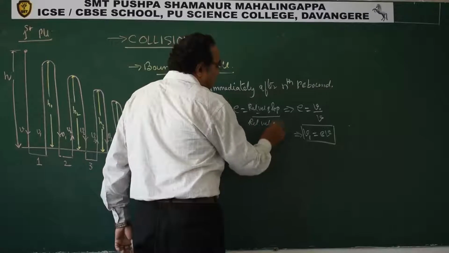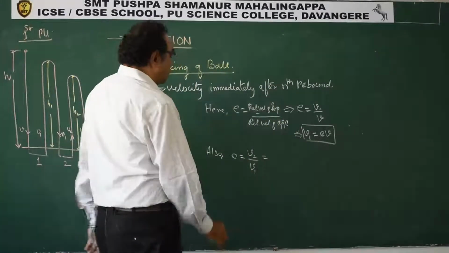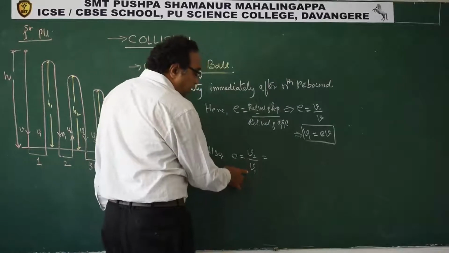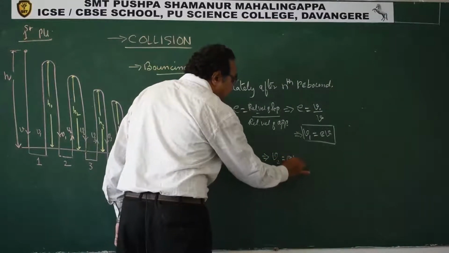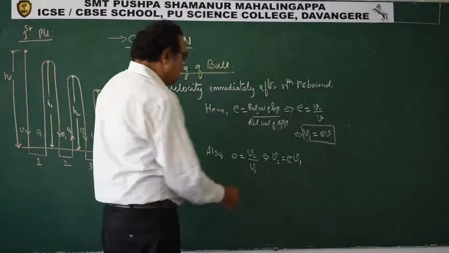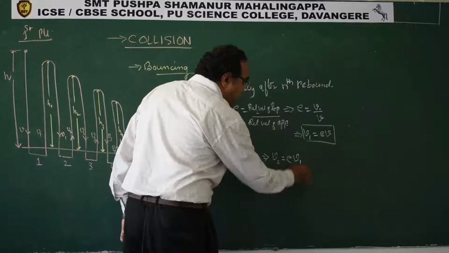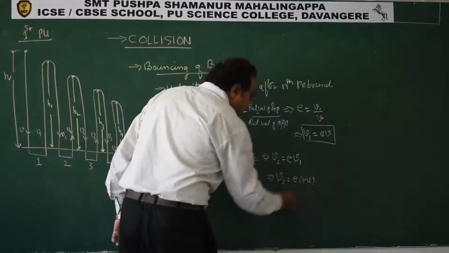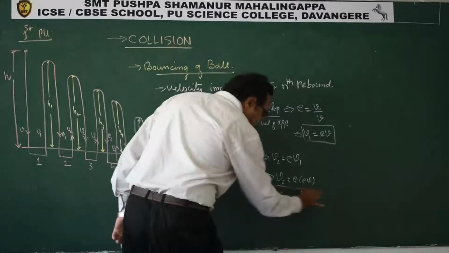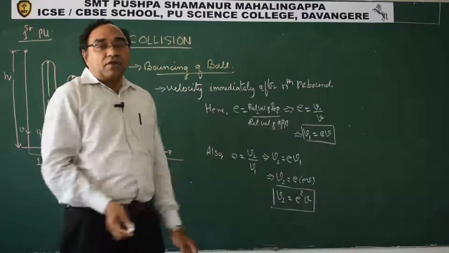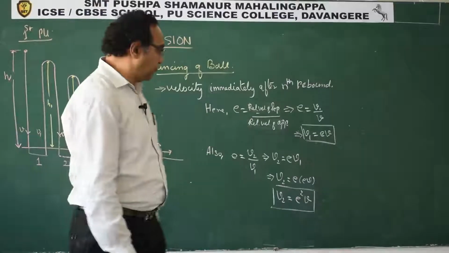From this we can say V2 is E times V1, which is E times EV. So V2 is E square V. This is the velocity after it rebounds the second time.